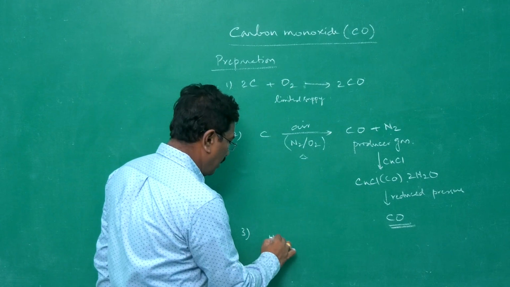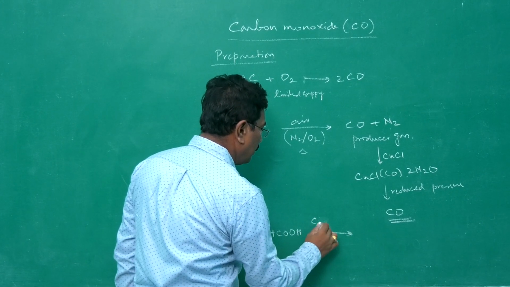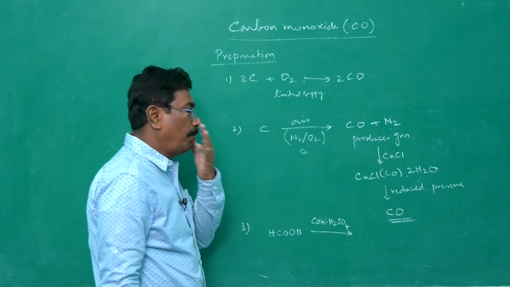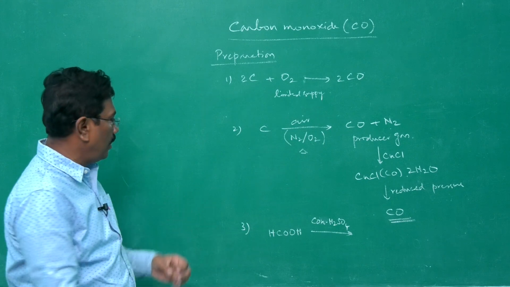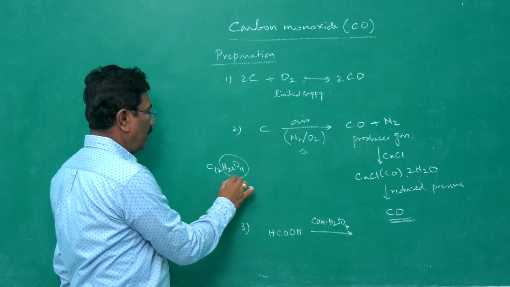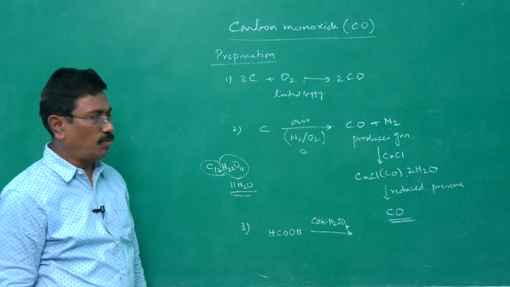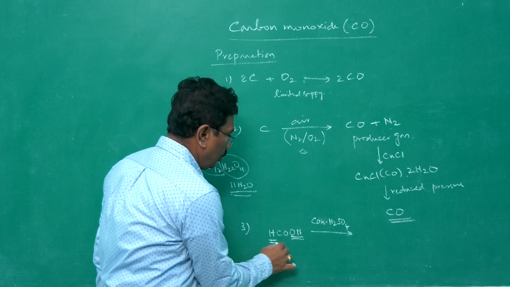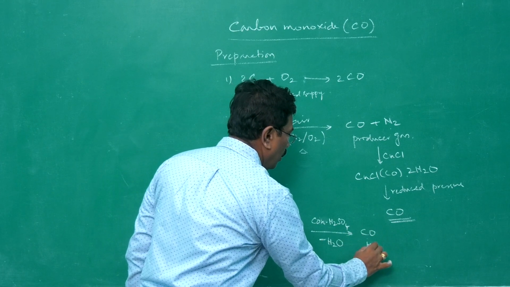When formic acid is treated with concentrated sulfuric acid. We know that concentrated sulfuric acid is a best dehydrating agent. Even when we add concentrated sulfuric acid into sugar, it will take up all the moisture. C12, H22, O11 is sugar. It absorbs all the 11 water molecules and it will be left with C12. So it can take up moisture. So moisture is absorbed by concentrated sulfuric acid, leaving behind pure carbon monoxide.